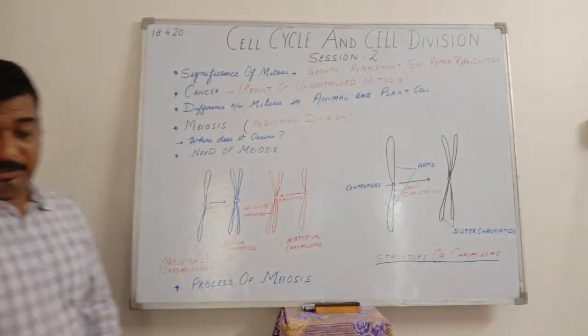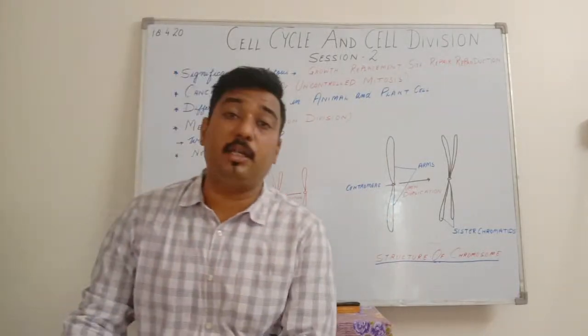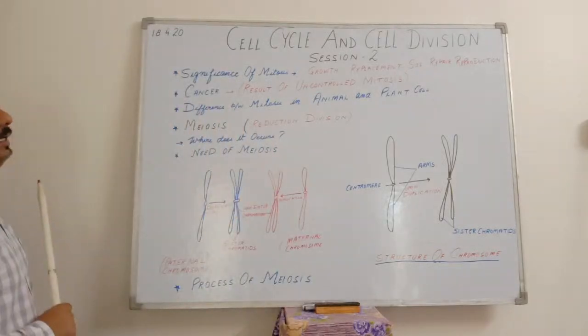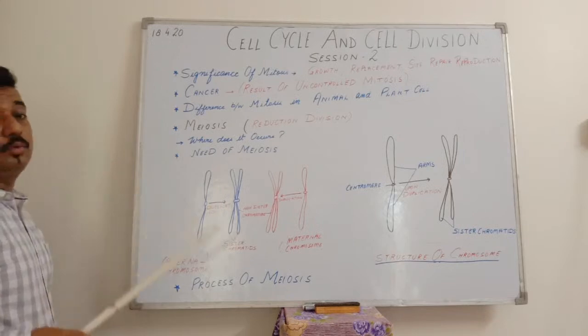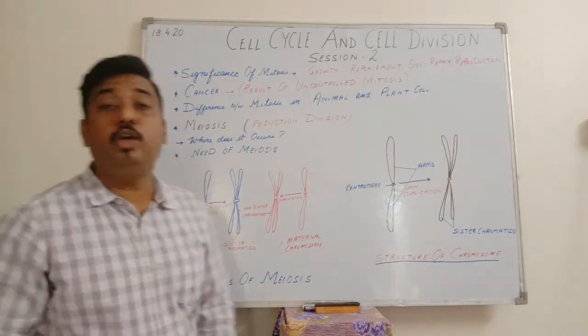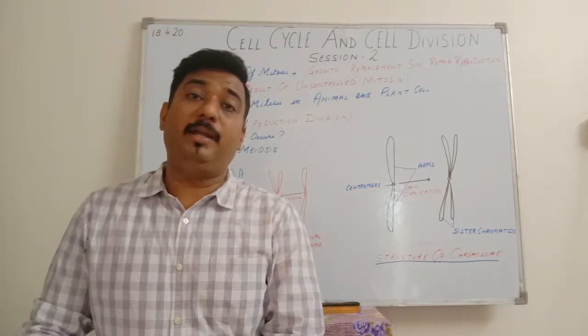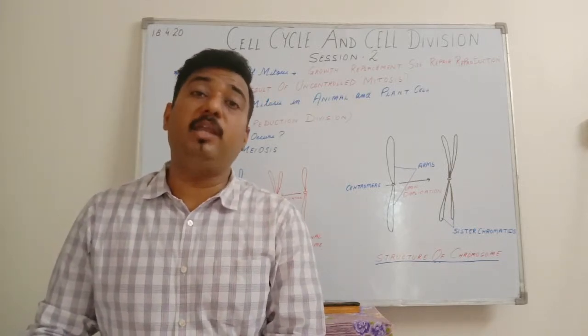Now we will see one very important thing which is related to mitosis, that is cancer. Cancer is the result of uncontrolled mitosis. You might have heard about this disease, the name very commonly.